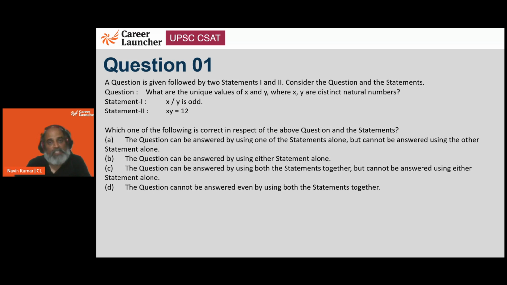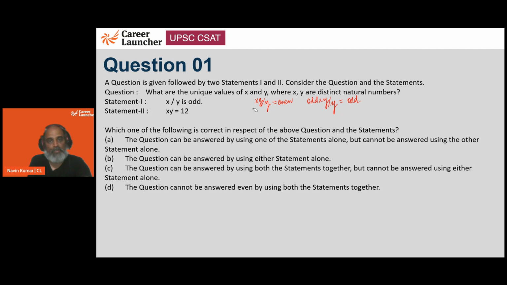First statement says x by y is odd. If x by y is odd, then x is going to be 2 times of y divided by y. No, this will give us even. So that would mean this has to be odd times of y divided by y, so that y cancels out and we get odd.